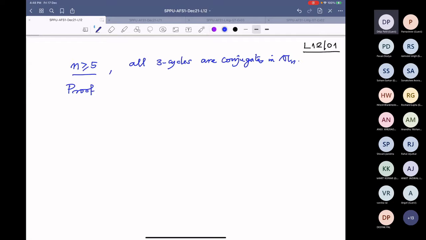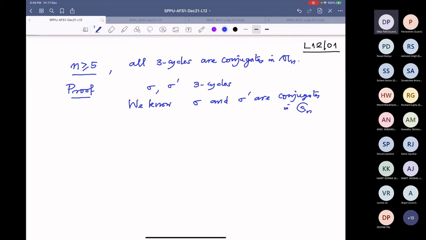So take 3-cycles, sigma and sigma prime. And we definitely know they are conjugates in S_n. Why? We know sigma and sigma prime are conjugates in S_n.